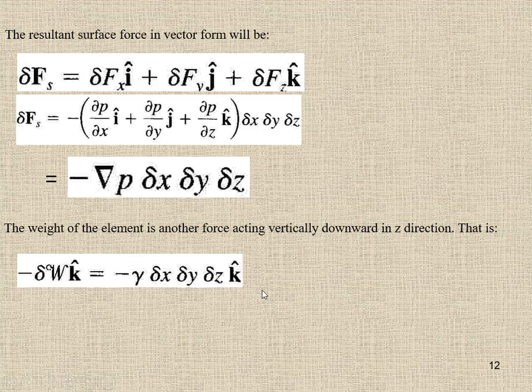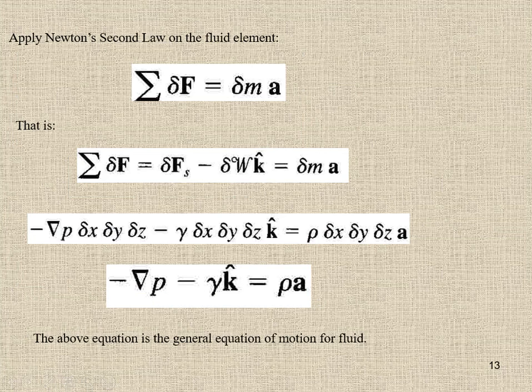So the forces on the surface of the fluid element due to the pressure is equal to this, and the forces acting due to the body force is equal to this. So the net force acting on the fluid element is sigma F equals ma.